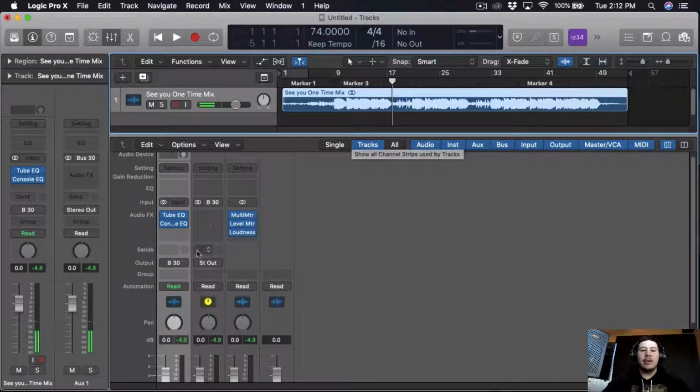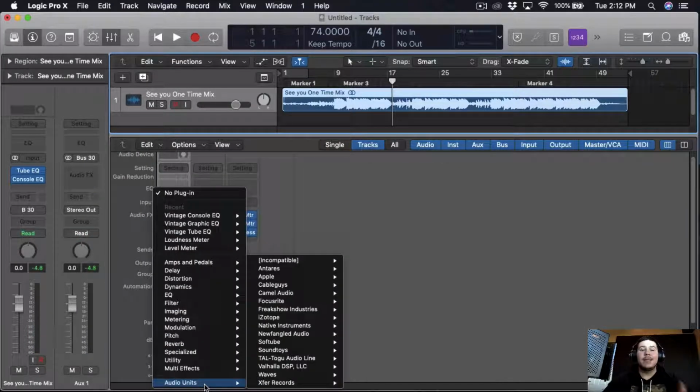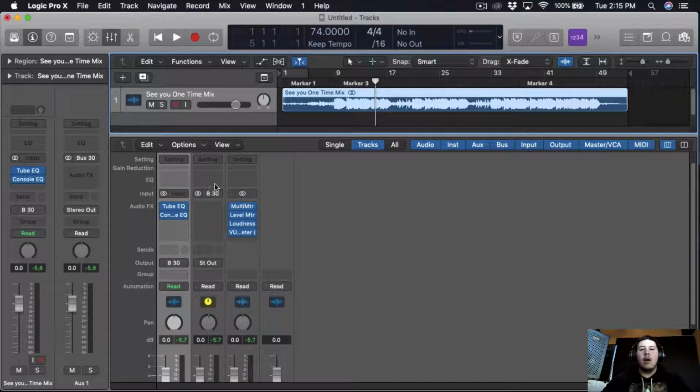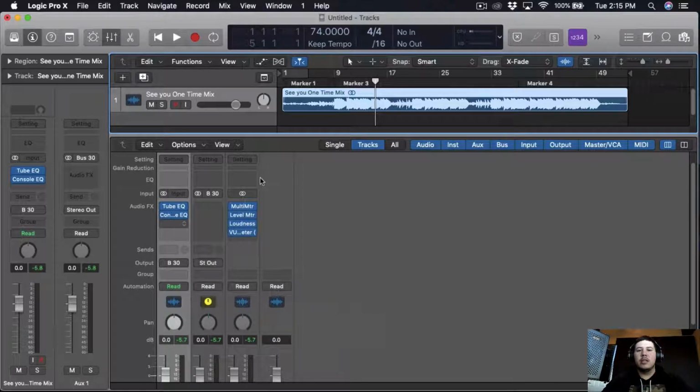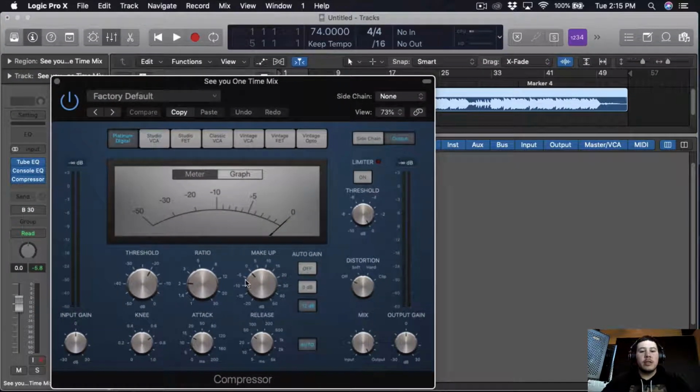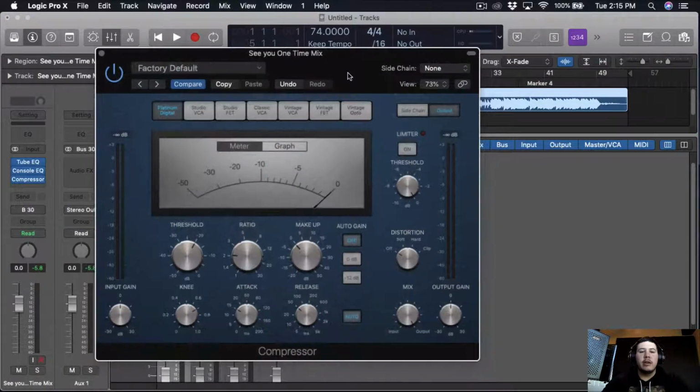So I like how it's sounding. It adds a lot to it. So now that we finished EQing, I want to compress, and I'm gonna use one compressor to actually compress the signal, and then the other compressor we're gonna use for color. Okay, so the compressor, we're just gonna use a stock regular Logic compressor, and we're just gonna go through these to see which one makes the song sound better.